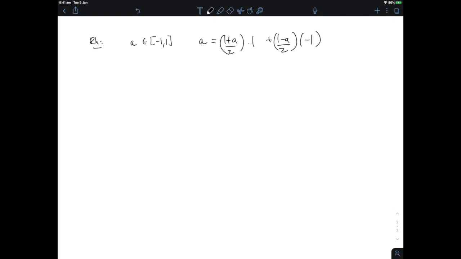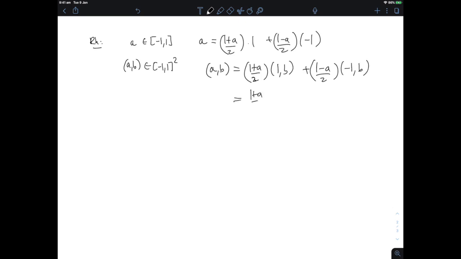But then, if this is true for a number in [-1, 1], then this is also true for a vector in [-1, 1] squared, because all you have to do is look at your (a, b), and then rewrite the a as (1 plus a over 2) times (1, b) plus (1 minus a over 2) times (-1, b), and then you do the same thing for the b, and you get the term that is (-1, 1) and the term that is (-1, -1).